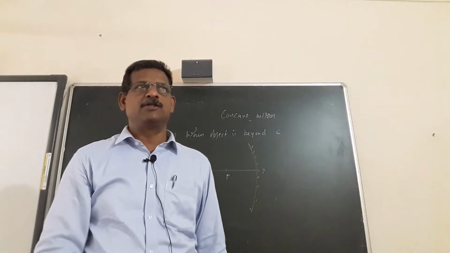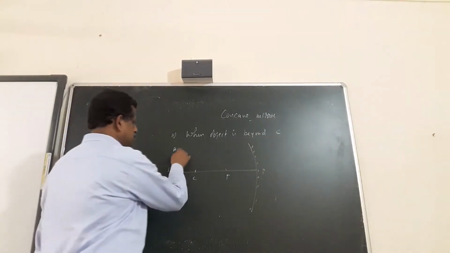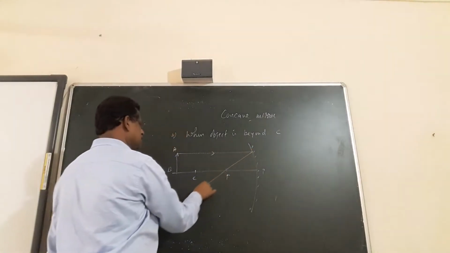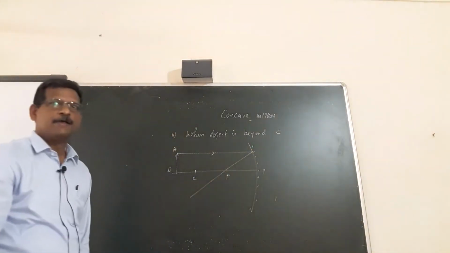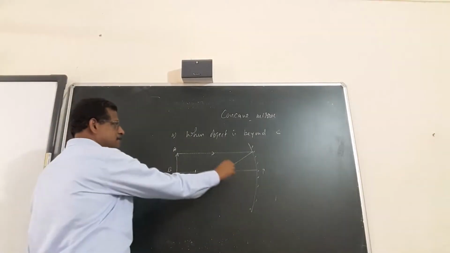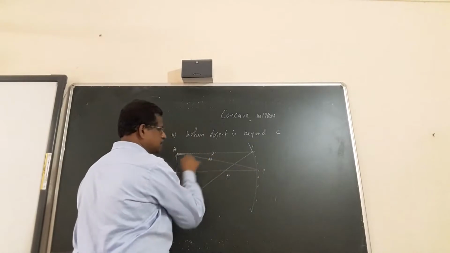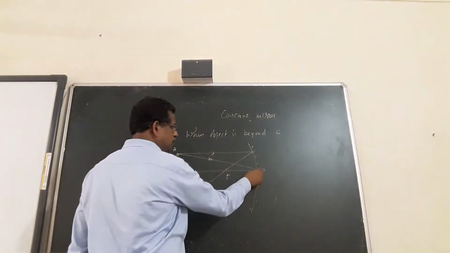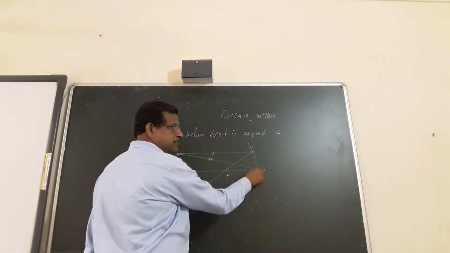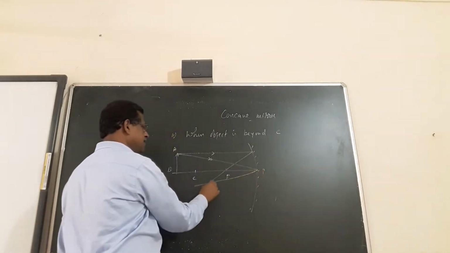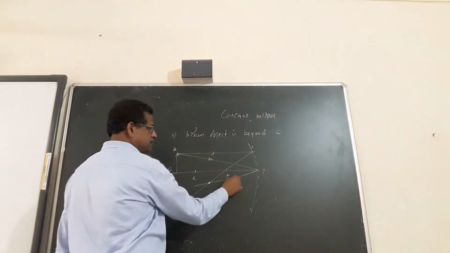First ray parallel to the principal axis, after reflection, passing through the focus. Second ray reaching to the pole. Two arrow marks I am marking here, reaching to the pole. After reflection from the pole, oblique incident, angle i equal to angle r, and both are coming and meeting at this point.